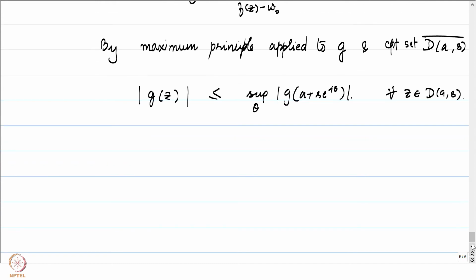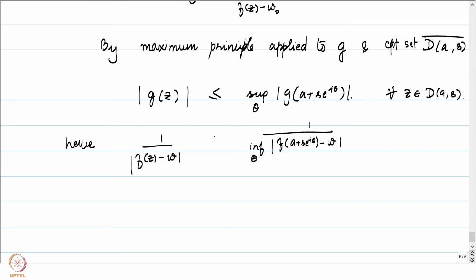But then what do we have? The supremum of g is nothing but 1 by the absolute value of f of a plus s e to the power I theta minus w. And we are looking at the supremum of this quotient, which is going to be 1 by the infimum over all theta which satisfies this. So let me write that down. This is going to be 1 by the absolute value of f of z minus w, which is less than or equal to this supremum.